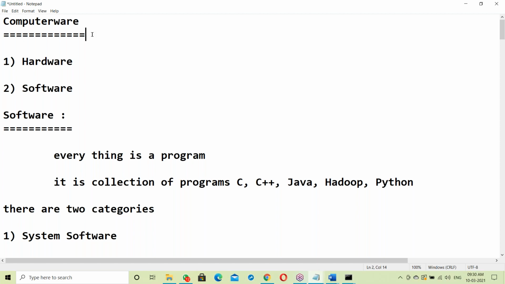Nobody teaches this depth, sir. I'm sure no trainer will start like this. They will start directly with Java, but that is not the correct way. After finishing the introduction, then moving to Java is correct. That is the reason I started from basics, so even a non-IT background person can understand. That is my intention.